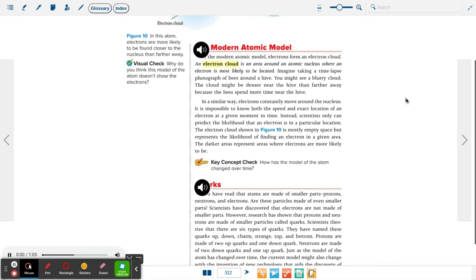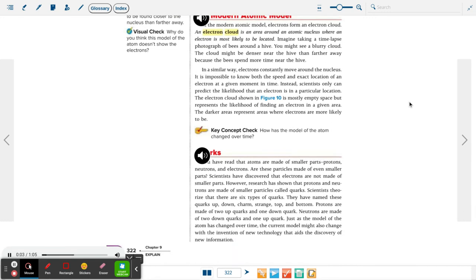The modern atomic model. In the modern atomic model, electrons form an electron cloud. An electron cloud is an area around an atomic nucleus where an electron is most likely to be located. Imagine taking a time-lapse photograph of bees around a hive. You might see a blurry cloud. The cloud might be denser near the hive than farther away because the bees spend more time near the hive.